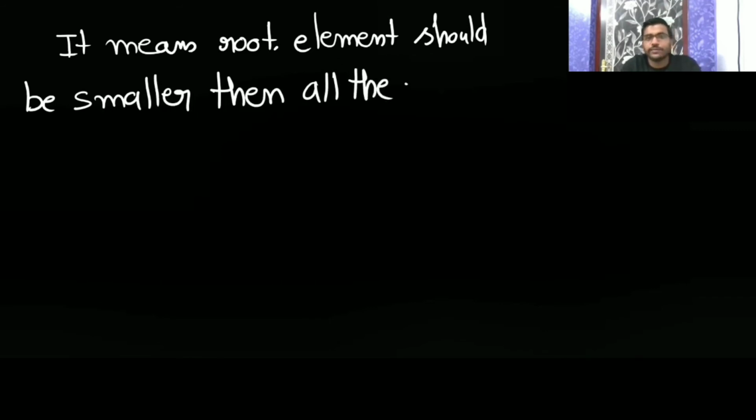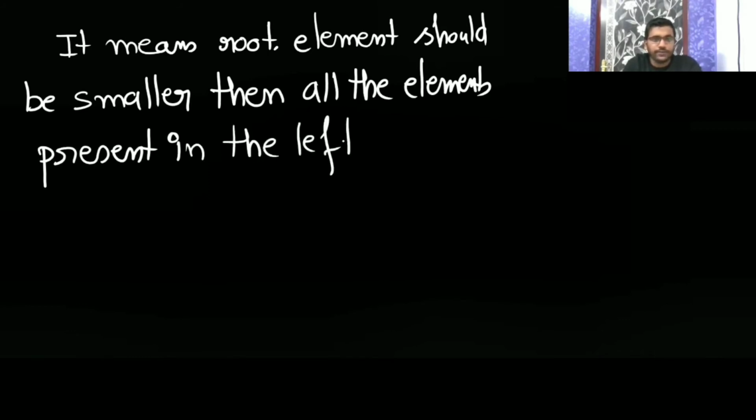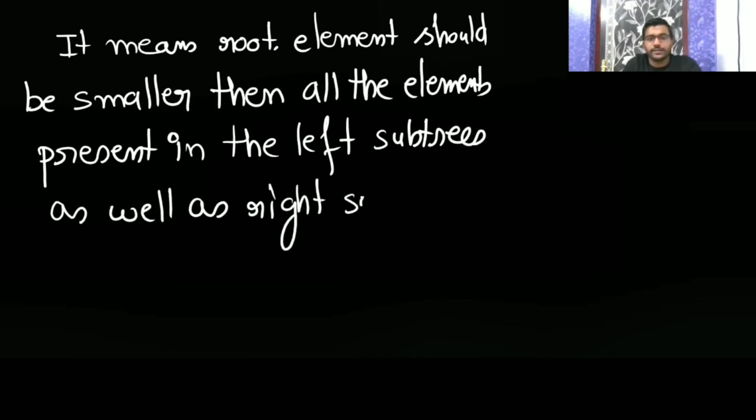So it means the root element should be smaller than all the elements present in the left subtree as well as the right subtree.